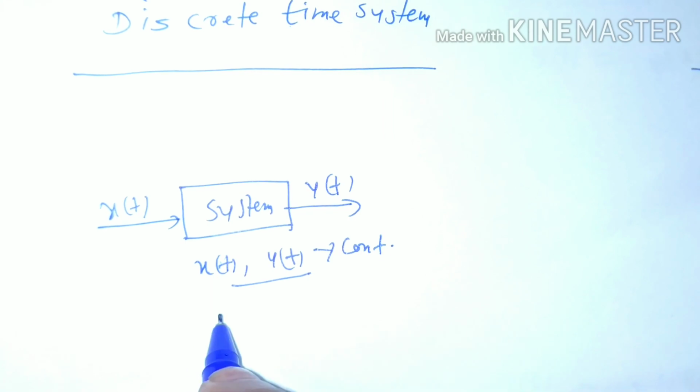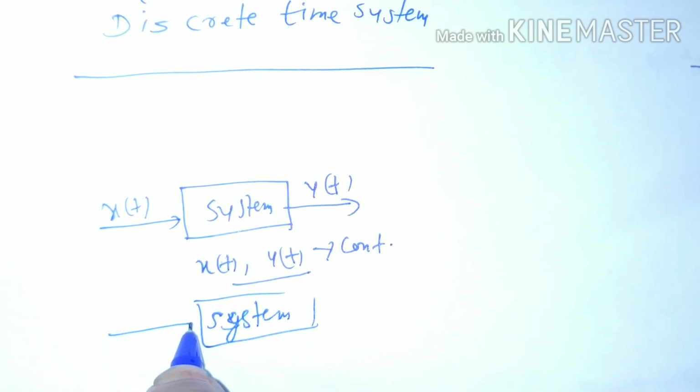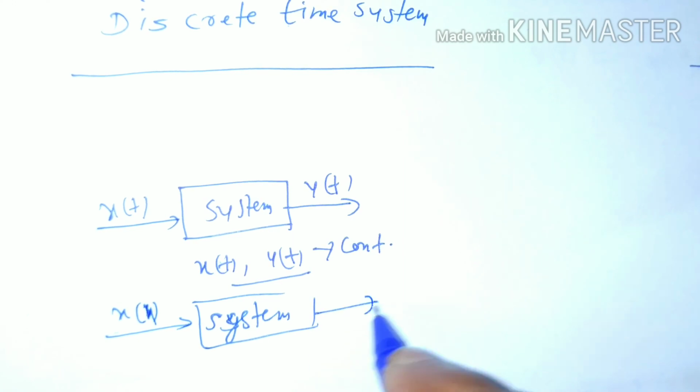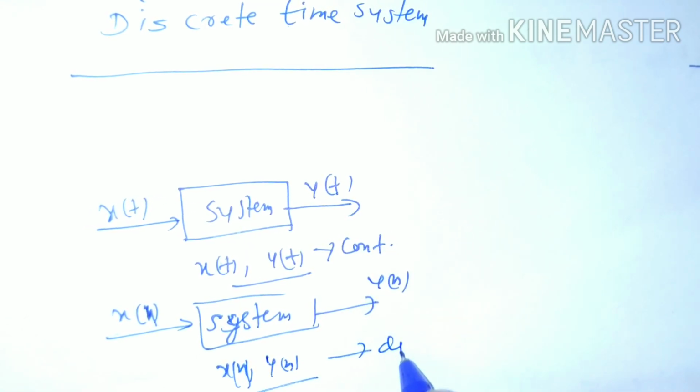And if a system has input x[n] and output y[n], both discrete, then that system is called a discrete time system.